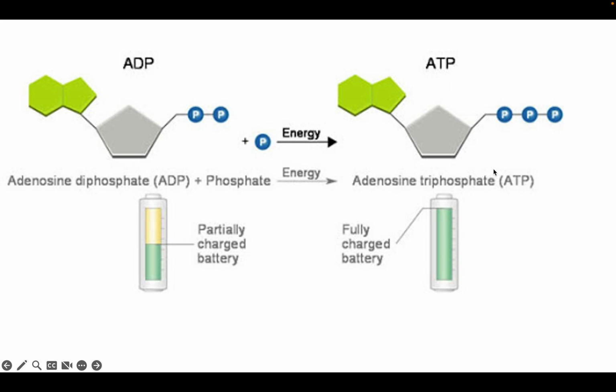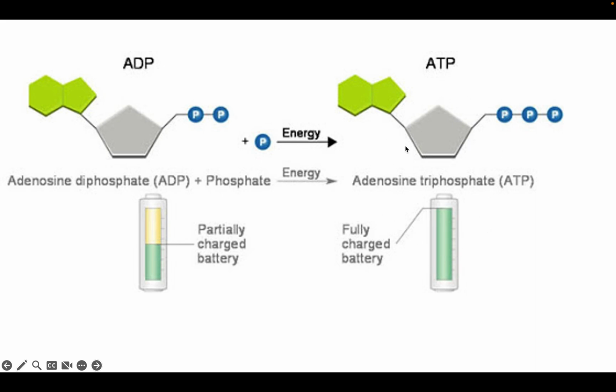But guess what happens? If you expend this energy, you break off this phosphate, you have to charge that battery somehow. And how you do that is you take an ADP, which has two phosphates, and another phosphate that just got broken off, and then you add some energy to it, okay? When we talk about photosynthesis, one of the things it does is it charges ADP, which is a partially charged battery, kind of like a battery that's half juiced, to a fully charged battery, which is ATP.